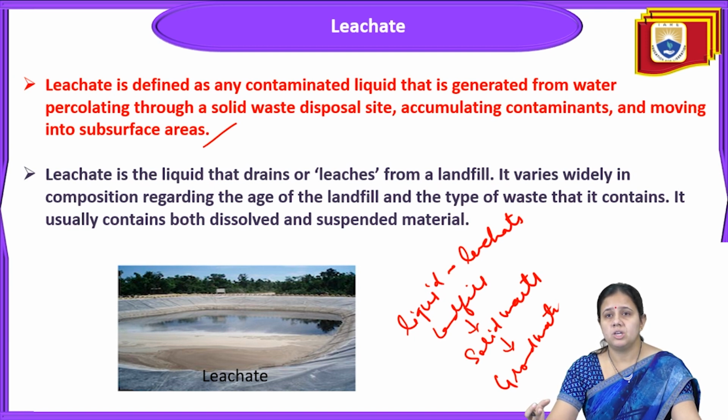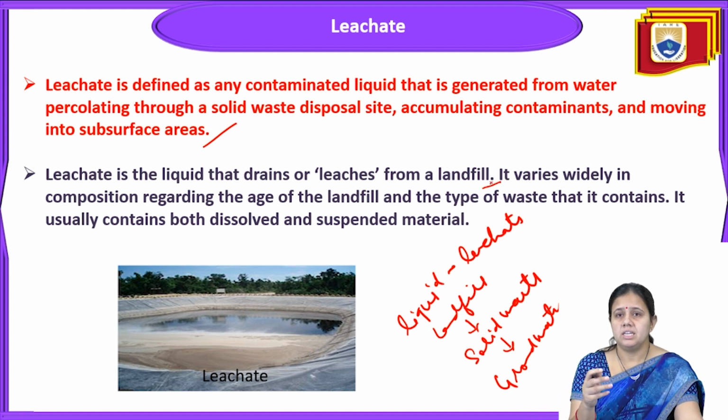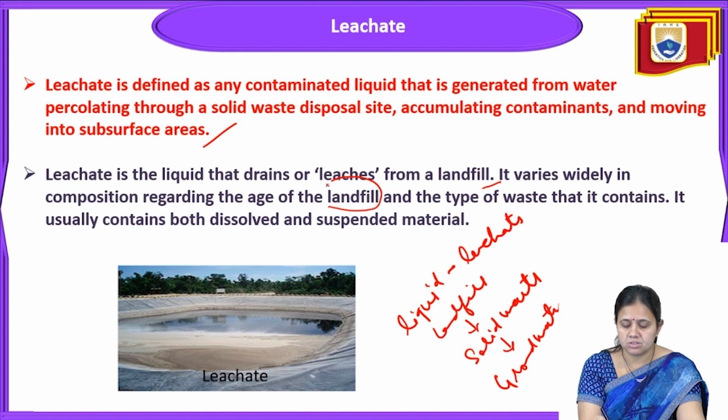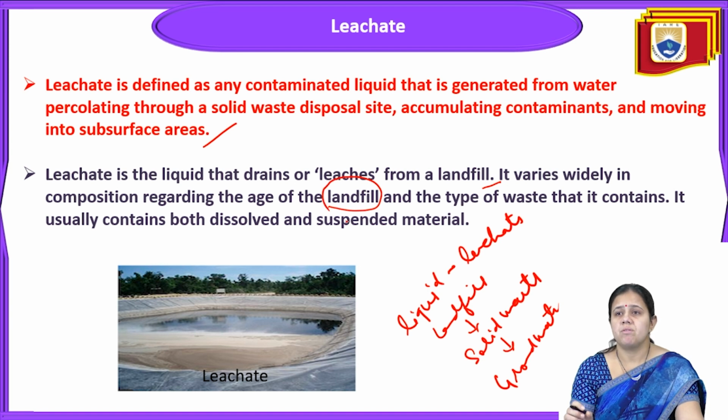Leachate is a liquid that drains or leaches from the landfill, and it varies widely in composition regarding the age of the landfill and the type of waste it contains.